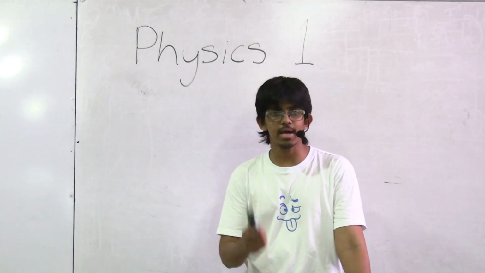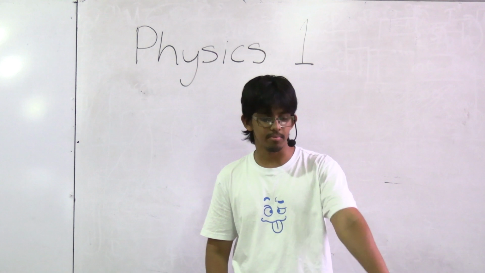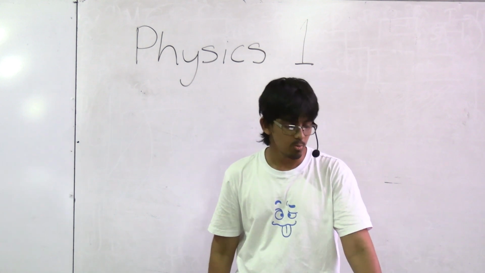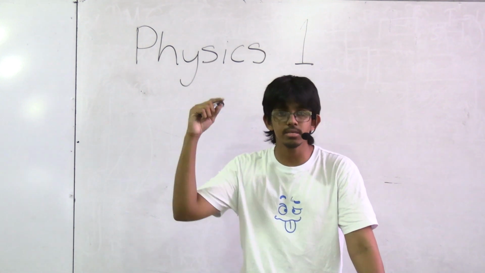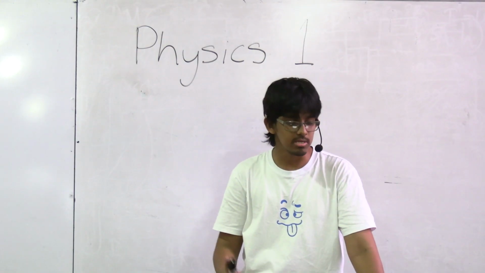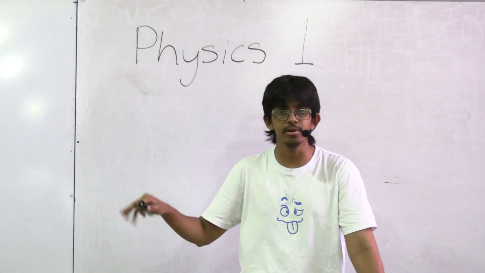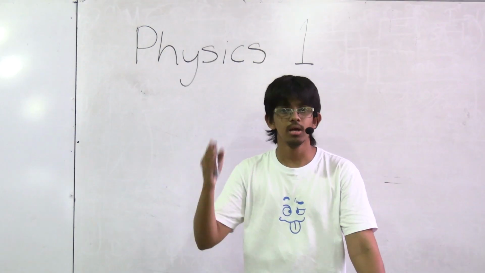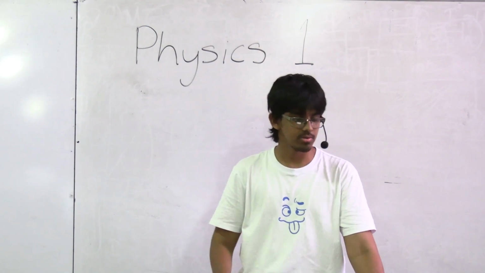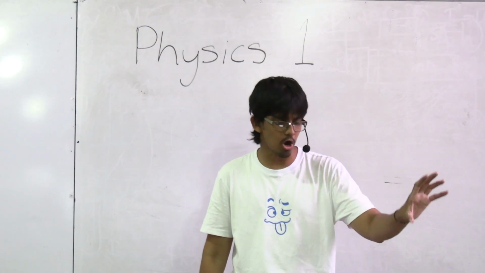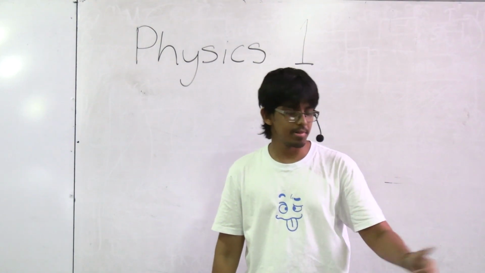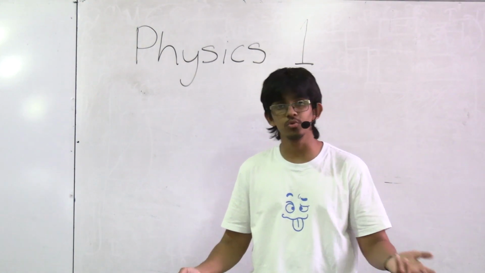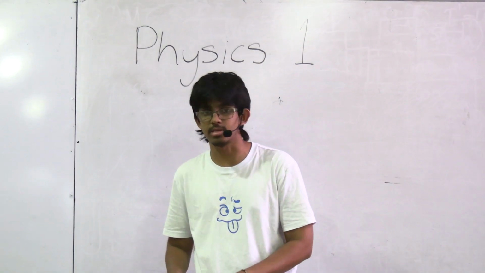Now, if you look at the diagram given in the paper itself, what you'll notice is that the image generated here is a real image, right? So let's look through the options here. 1. Plane mirror. Okay, I feel like 1 and 2 can both be taken out instantly, right?